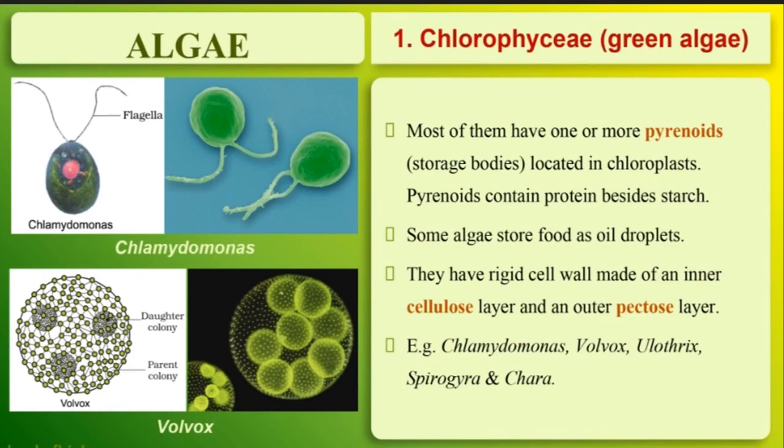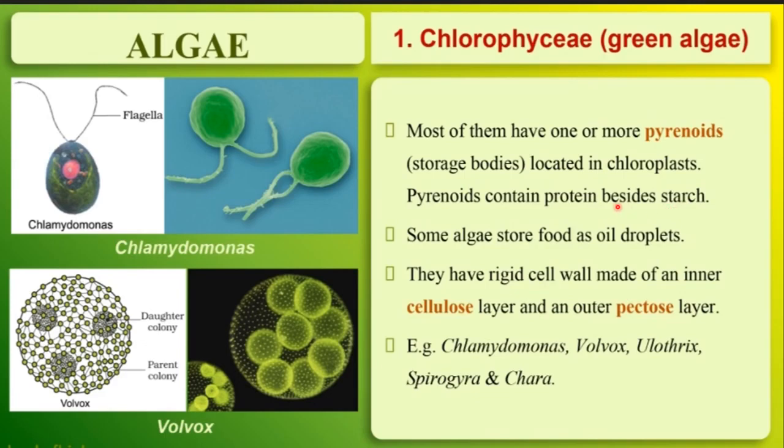Then most of the green algae have one or more pyrenoids, okay. What are these pyrenoids? These pyrenoids are storage bodies. Storage body means for the storage of food. So these pyrenoids store the food, and these are located in the chloroplast of the green algae, right? And what type of food do these store? Pyrenoids contain protein besides starch. So you can say in chlorophyceae, food is stored in the form of protein and starch, okay.